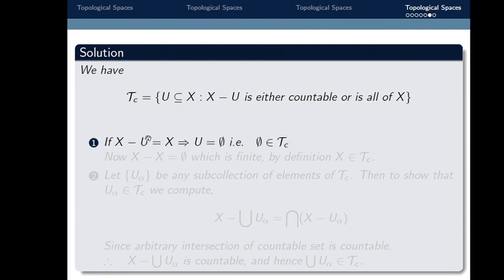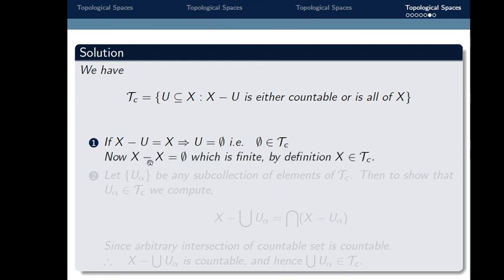First property: if x minus u is equal to x, then this set u must be the empty set. Whenever x minus u equals x, this is only possible for u equal to the empty set. So thus the empty set belongs to tau c.